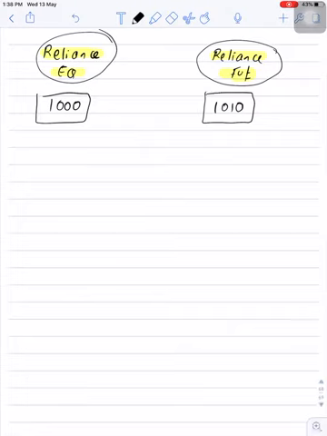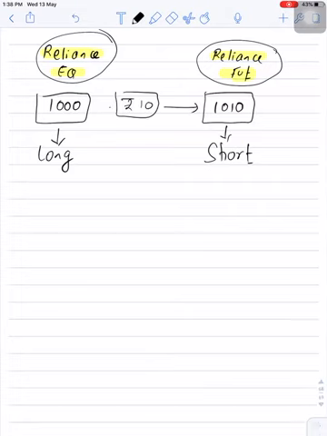So as the arbitrageur, what can I do? I can initiate a long position in the equity market, and at the same time I can initiate a short position in the Reliance futures contract at 1010. By doing this, I am locking in this 10 rupees difference. Now on expiry day, it doesn't matter where the Reliance underlying asset closed, I will make a profit of rupees 10 per share.